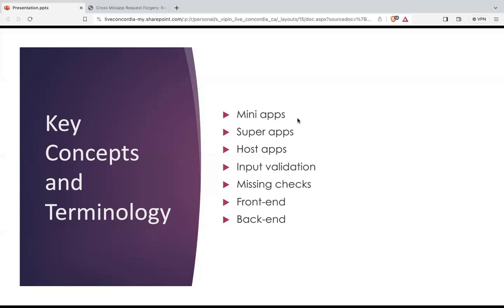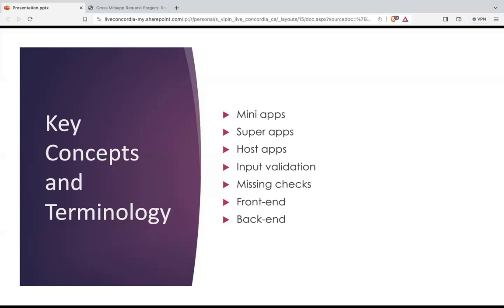Then we have the host application. The host application is the application which provides the runtime environment for all the mini applications. So a super app is basically a mixture of mini applications and the host application. Then we have input validation. Input validation means that whenever an input is received by any application, it should validate the input, the source, and the syntax. Then we have missing checks. Suppose the first application is sending some extra data to the second application. If the second application is not verifying the source, the app ID and the global app ID, then we call it a missing check at the mini application level.